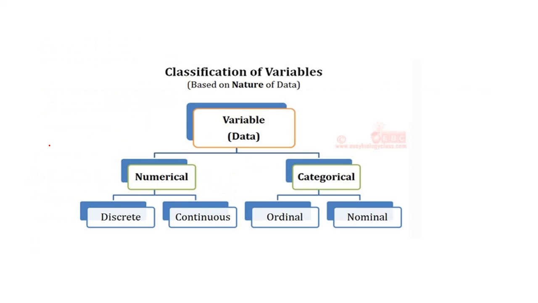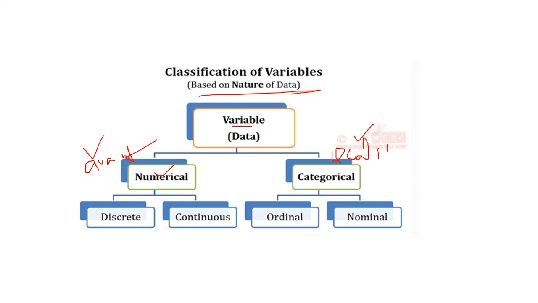Now this is the classification of variables based on the nature of data. Variables can be mainly classified into quantitative and qualitative. What is quantitative and what is qualitative, that is important. Quantitative means numerical data, which is measurable. In qualitative data, we cannot measure the data.